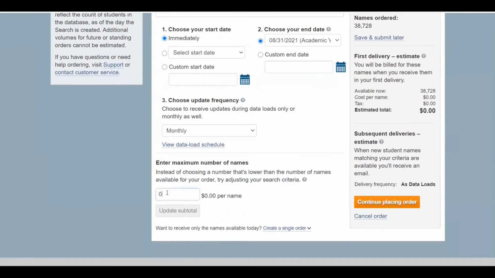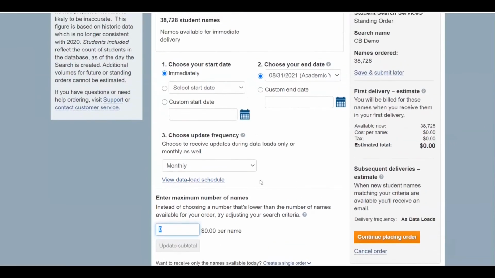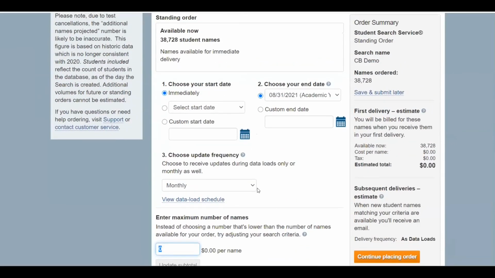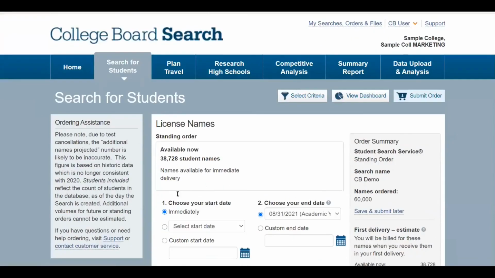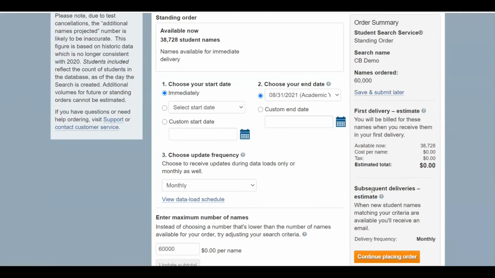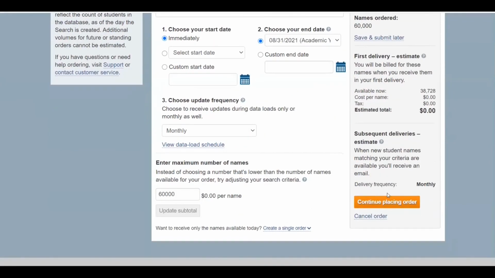Here you'll enter your maximum number of names. So we know that there are 38,000 names here today that Sample College is interested in. So maybe we'll type in a total figure of 60,000 for those subsequent deliveries. The standing order will run until we reach either the end date or the maximum volume, whichever happens first. You'll then hit Continue Placing Order.